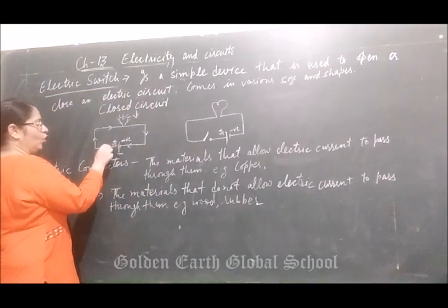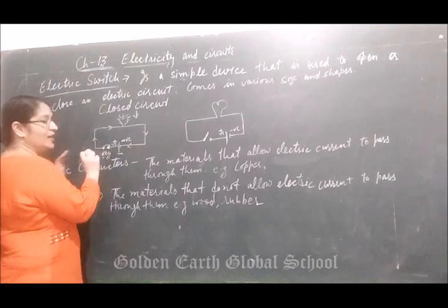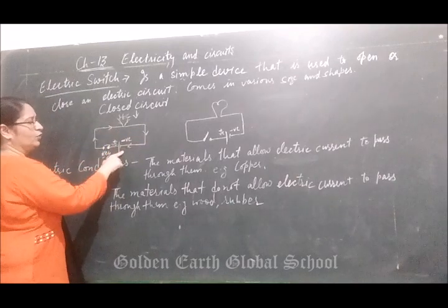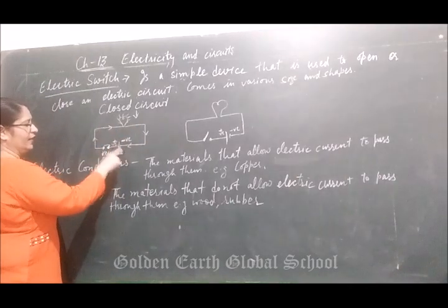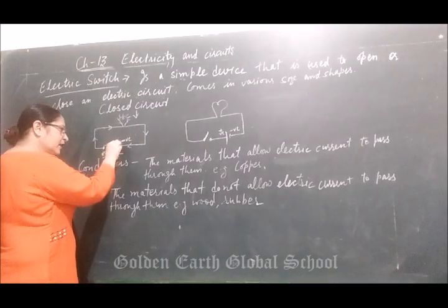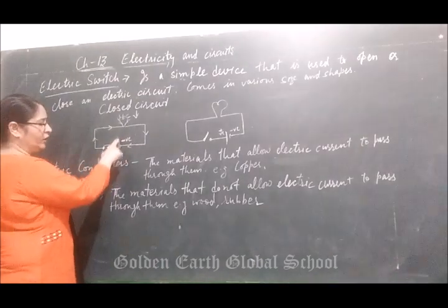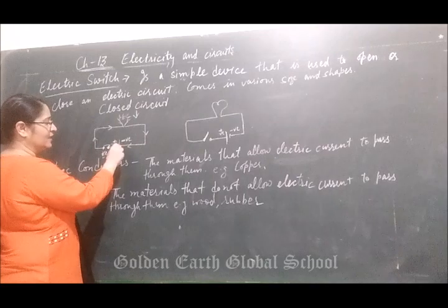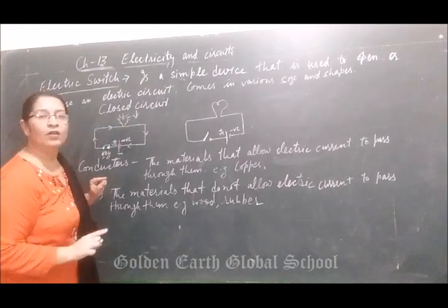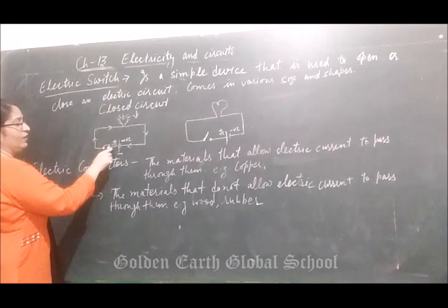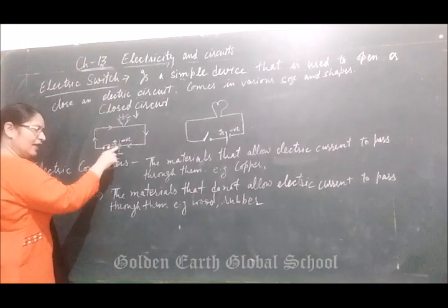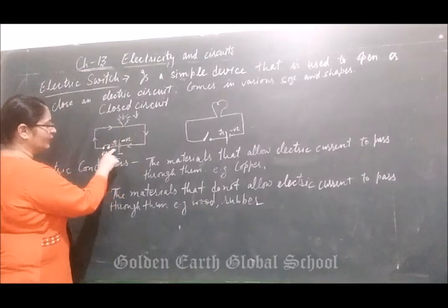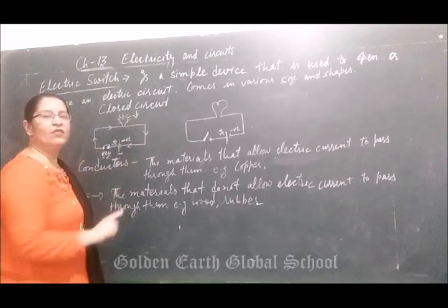When the key is closed, means these are joined, then current will start flowing through the circuit. This is a diagram of the circuit. The long terminal of the cell is called the positive terminal, and the small rod-like structure is called the negative terminal of the cell. When we close the circuit, current starts flowing through it. What will be the direction? The direction is from the positive terminal towards the negative terminal.